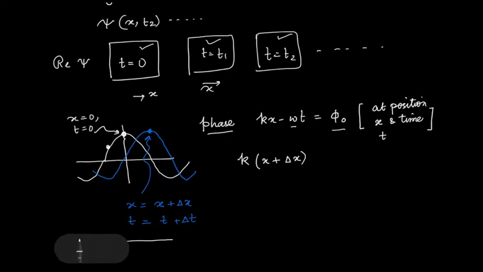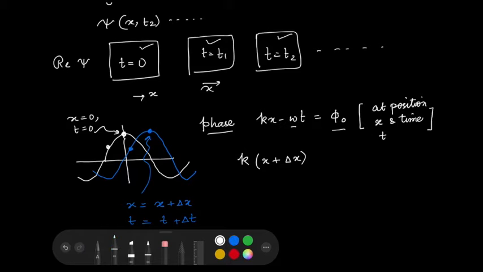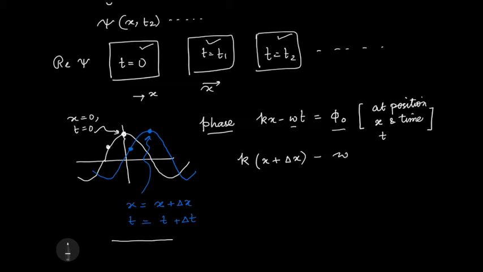I could have chosen this point here, which will move to some point over here, but they will move together, right? So it doesn't matter really which phase you choose, but you have to choose one phase, so that at a later point x plus delta x and t plus delta t again, it has moved there, so the same phase has moved there. If I subtract one from the other, the right hand side becomes 0.